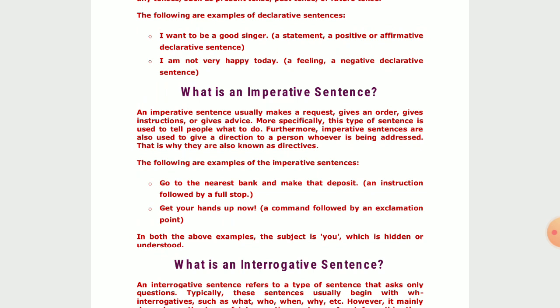Now if I say, I am not very happy today, it expresses a feeling. And what sort of a feeling? I am not very happy today. In the sentence, a 'not' is used. So obviously it signifies negative, so it will be a negative declarative sentence.